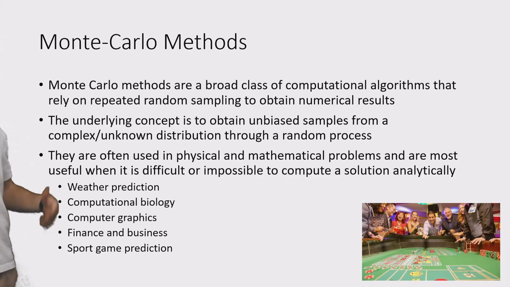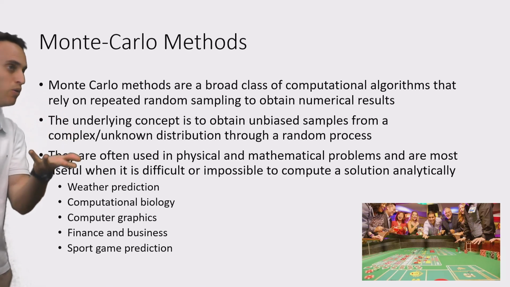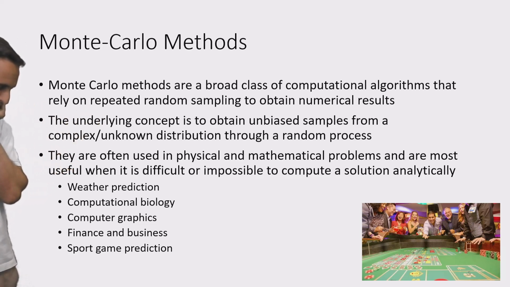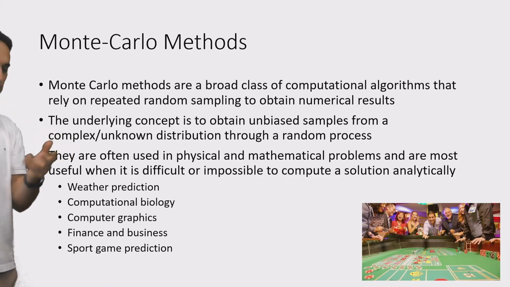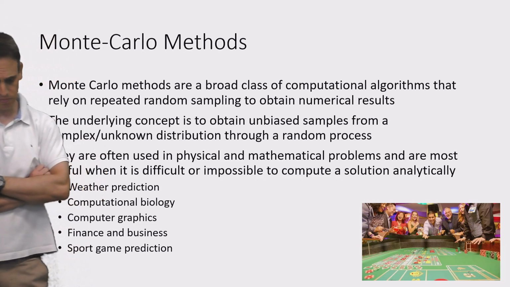So for instance, if you have a model of a sports game outcome, let's say you're in a gambling company or a bookie, and you have to decide the winning probability for each one of the teams.